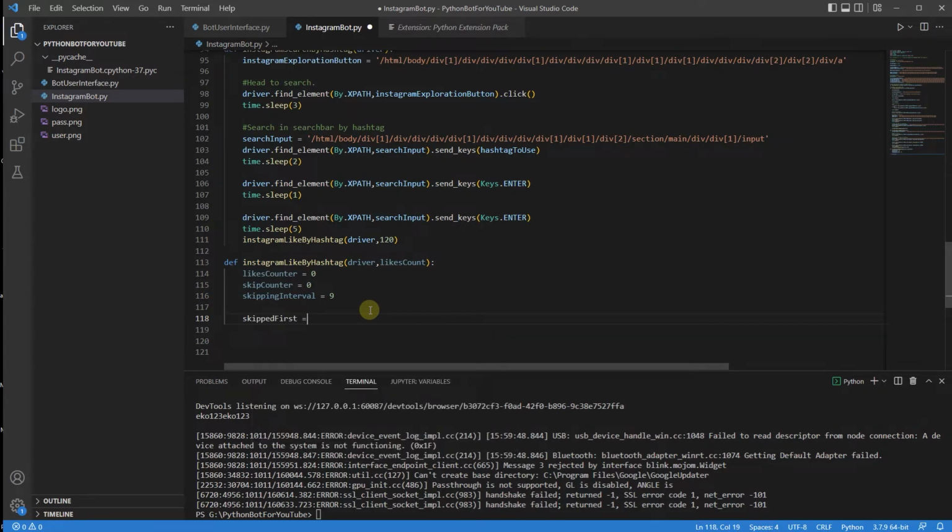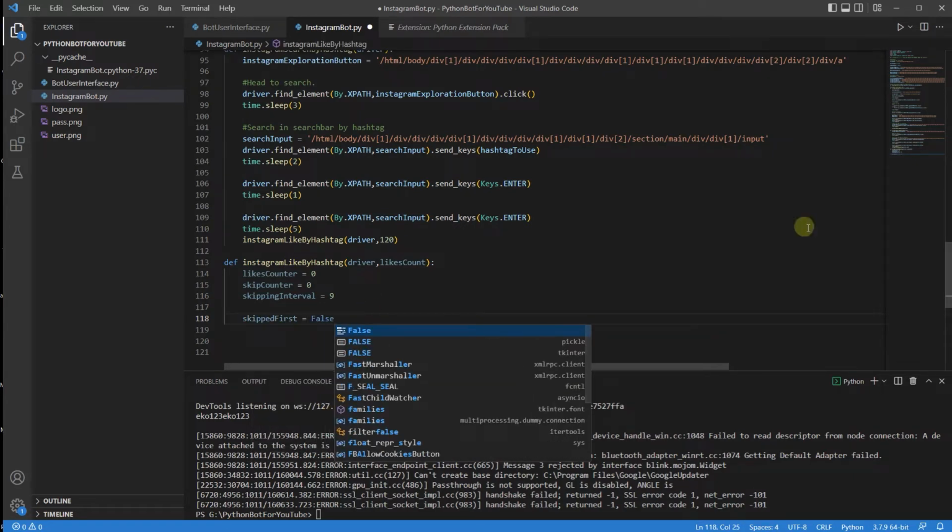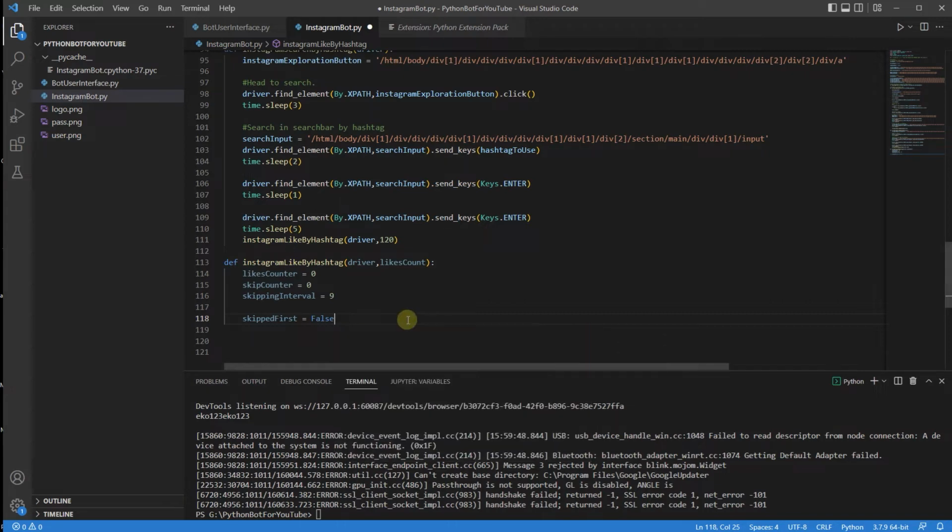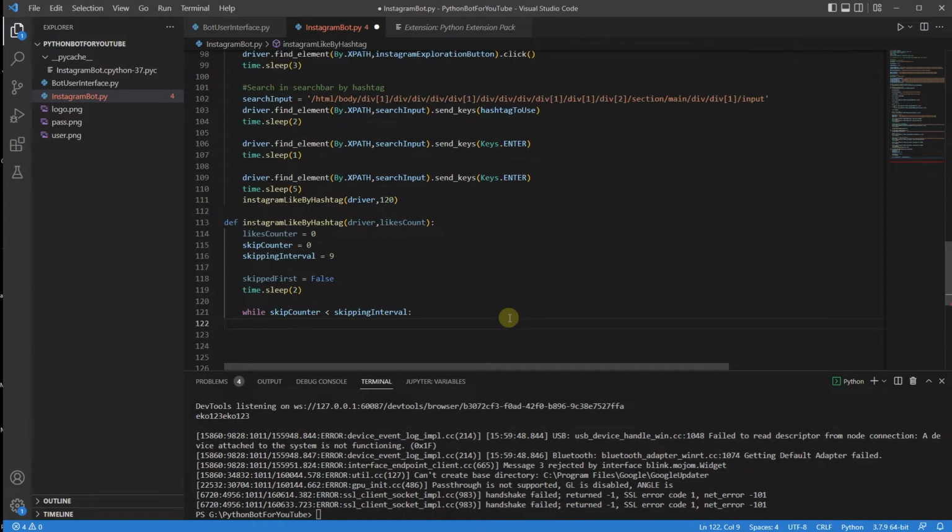Skip first is going to be equal to false. And then we're going to say time.sleep, and we're going to sleep 2 seconds. Obviously, this is going to result in a 7-second sleep, but it doesn't really matter because this is more human-like. Good. Now, since I said I want to do the skipping parts, I'm going to say while skip counter is less than skipping interval, and I'm going to do stuff, right?